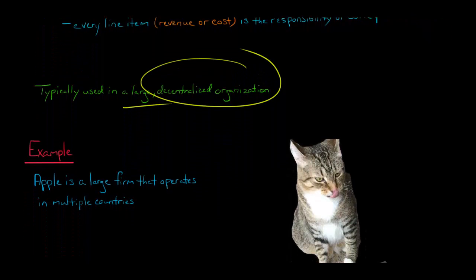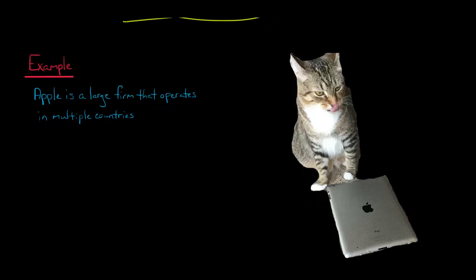So let me give you an example with a company that I'm sure you know. Apple is a very, very large company. They operate in multiple countries around the globe. And so let's say that Apple uses responsibility accounting. In terms of breaking up their organization into different subunits, you could break them up by geographic region. So you could say, here's Apple's China division, here's Apple's US division, and so forth. And you could have different countries in which they operate, and you could break out into different components.